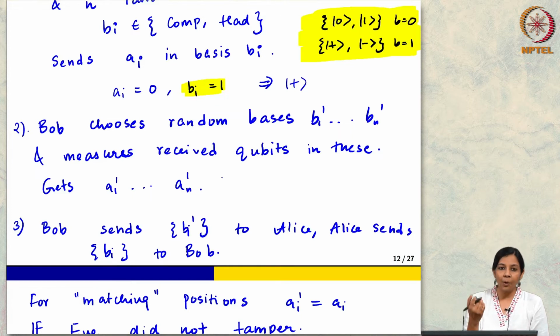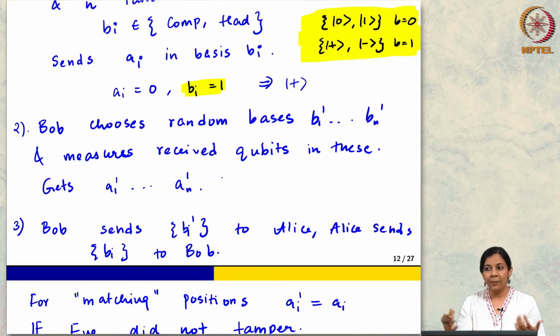Then we discussed that Bob, when he receives them, can either wait until he acknowledges the receipt and she tells him which basis to use, or if storing these quantum states is a problem, he can choose his own random basis and measure them. In expectation half of the choices will be correct, and he will tell her which basis he used, and this will help them to reconcile. They can discard the bits that did not work.